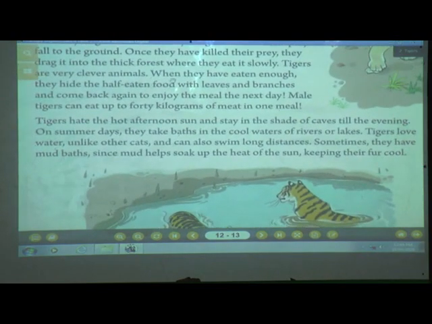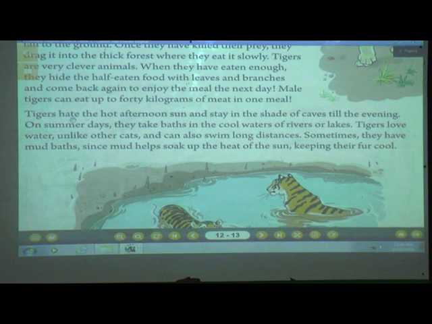Now what do the tigers hate? Now tigers hate the hot afternoon sun and stay in the shade of caves till the evening. See, we also hate the hot afternoon. We don't like the afternoon sun. So what do we do? We stay in our house in AC or under the fan or in the shade of our house. Somewhere we stay over there where we feel cool. In the same way, tigers also hate the hot afternoon sun. So in order to make themselves cool, what do they do? They stay in the shade of caves. They live in caves. So they stay over there till the evening.